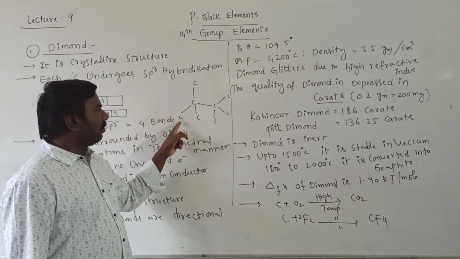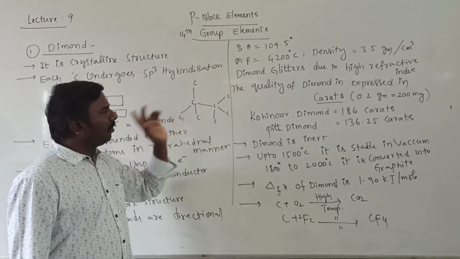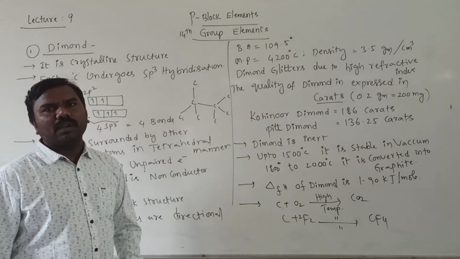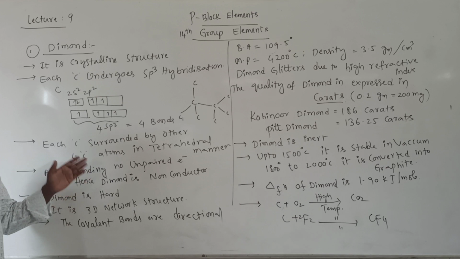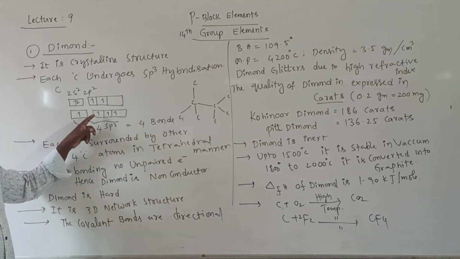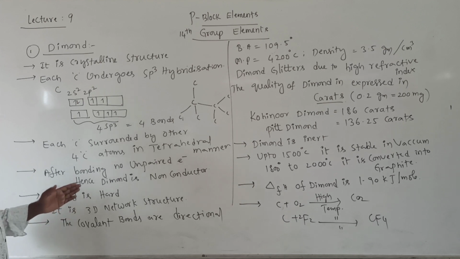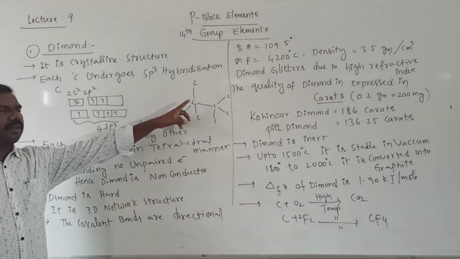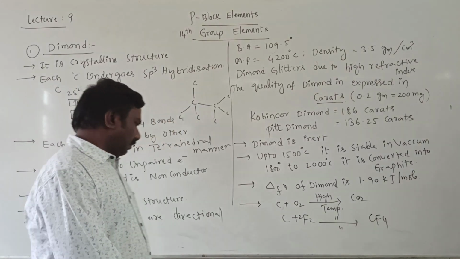Each and every carbon is surrounded by 4 other carbon atoms. 1, 2, 3, 4. If you observe this carbon, 1, 2, 3, 4. Totally 4 carbon atoms. After bonding, these electrons will be paired with no unpaired electron. That's why it is a non-conductor of electricity. Diamond is hard because each carbon is surrounded by 4 other carbons tightly.